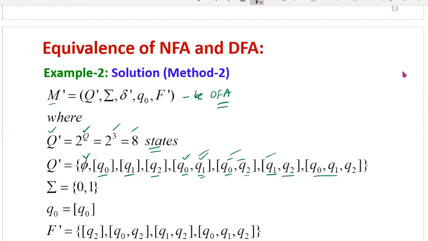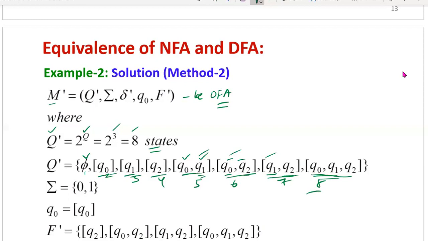Now for the 3 combination, only a total of 3 states are there, so you will get the state q0, q1, q2. Now, in square brackets, whatever states we represented, all are single states. We will consider q0, q1, q2 as one single state, q1, q2 is one single state, q0, q2 is a single state, q0, q1 is a single state, and q2, q1, q0 are single states. Then phi is also an empty state. Now you can count here. Our count should match 2 power 3, which is 8. So here 1, 2, 3, 4, 5, 6, 7, 8. See, a total of 8 states. If Q equals 4, 2 power 4, 16 states are possible.